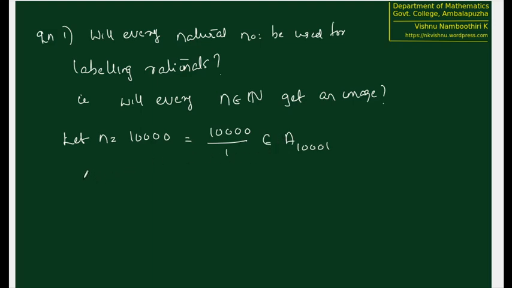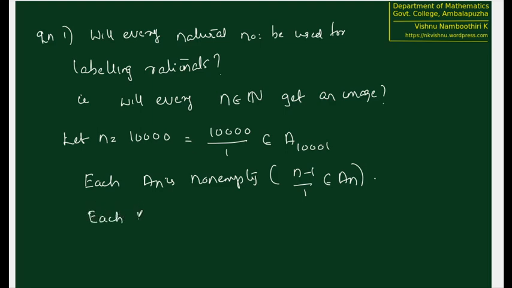Now, we know that each A n is non-empty. Why so? Because n minus 1 by 1 belongs to A n, because n minus 1 by 1, with P plus Q equal to n, belongs to A n. So each A n is non-empty.